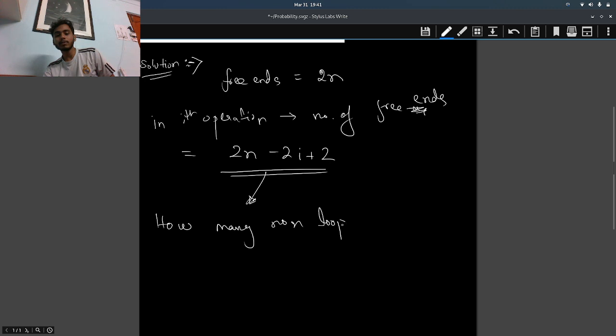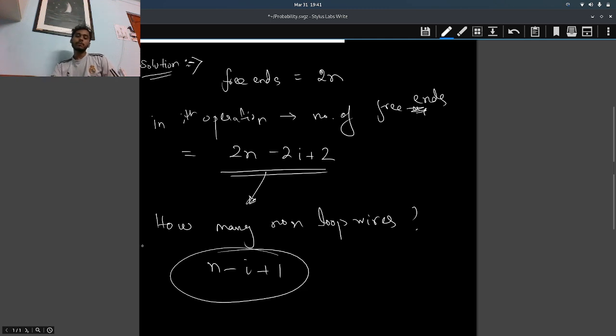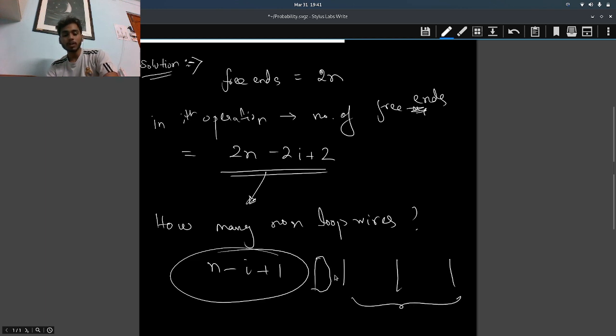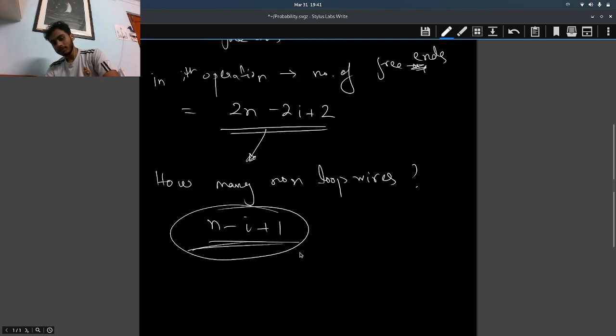non-loop wires are present? How many non-loop wires are present? n minus i plus 1. This is pretty much clear, right? Let's say after the first operation, if we loop this to this, how many non-loop wires are present? 3. If we join this to this, how many non-loop wires are present? 1, 2, 3, isn't it? If we join this to this, how many non-loop wires? 1, this is 2, this is 3. So basically it also decreases linearly by 1.